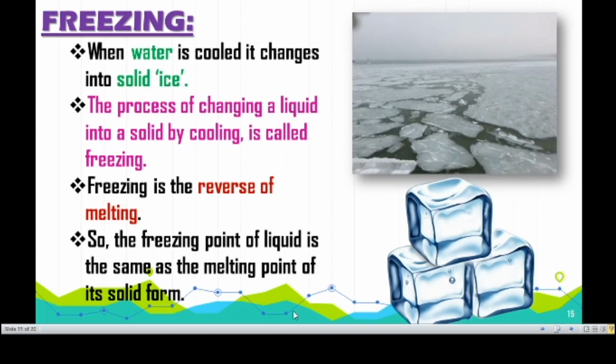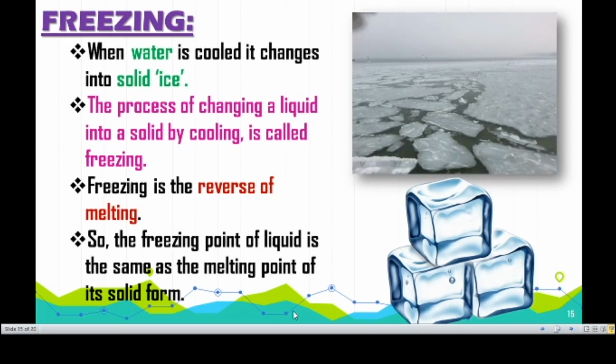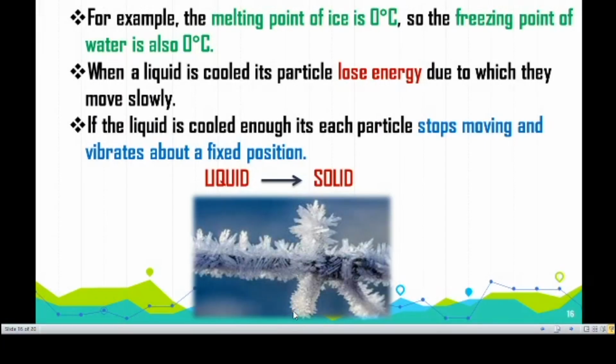So the freezing point of a liquid and the melting point of the liquid are the same thing. Take water, for example. The melting point of water is 0 degrees Celsius. At the same time, the freezing point of water is also 0 degrees Celsius. This is because both processes are reversible, so we can say freezing point and melting point are the same. So the melting point of ice is 0 degrees Celsius and the freezing point of water is 0 degrees Celsius.